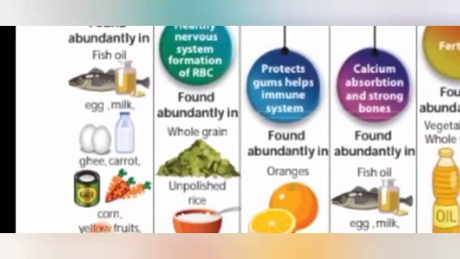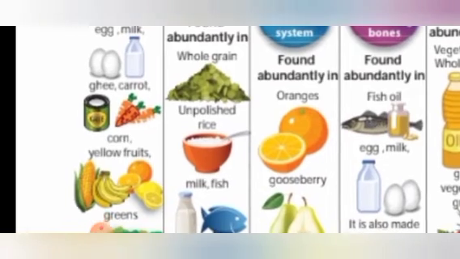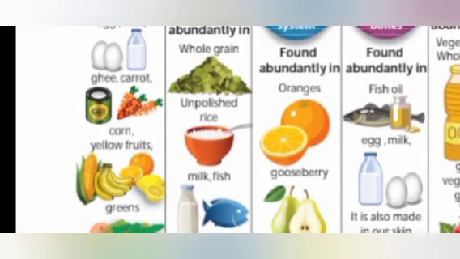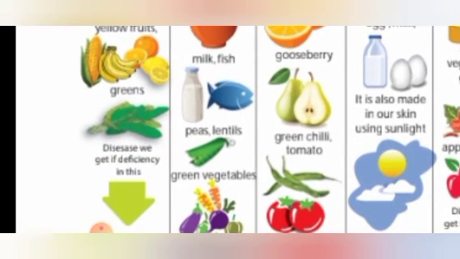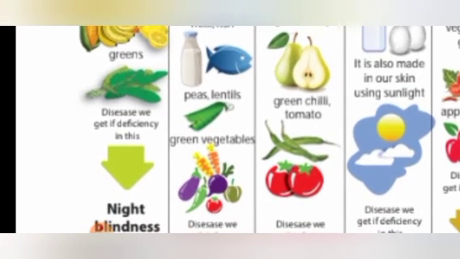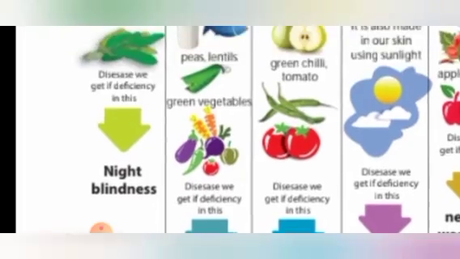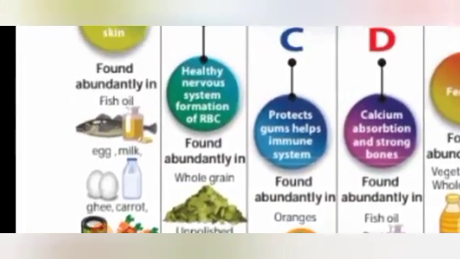And this vitamin B is abundantly found in whole grains, all types of whole grains, unpolished rice. The rice we are taking now is polished rice, isn't it? In mills, they polish the rice. That's why it becomes whiter. But that is not advisable for our health, children. Only unpolished rice will supply you this vitamin B. And also milk, fish, peas, lentils, green vegetables. All these are good sources of vitamin B.